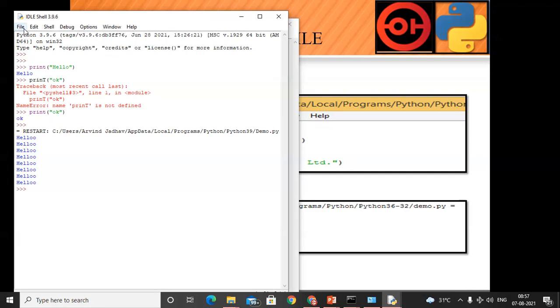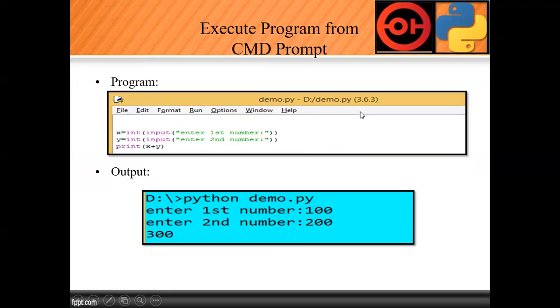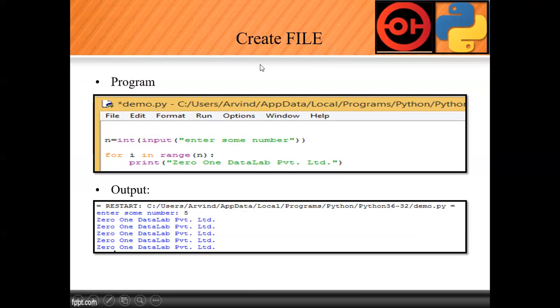ये टास्क डेली बेसिस पे लिखना पड़ेगा. So this is about what ideally do. Now we'll discuss about the same task by using command prompt. Okay. So what is my message? Execute a program from the command. Earlier we saw we create the file in IDLE tool and we executed that.